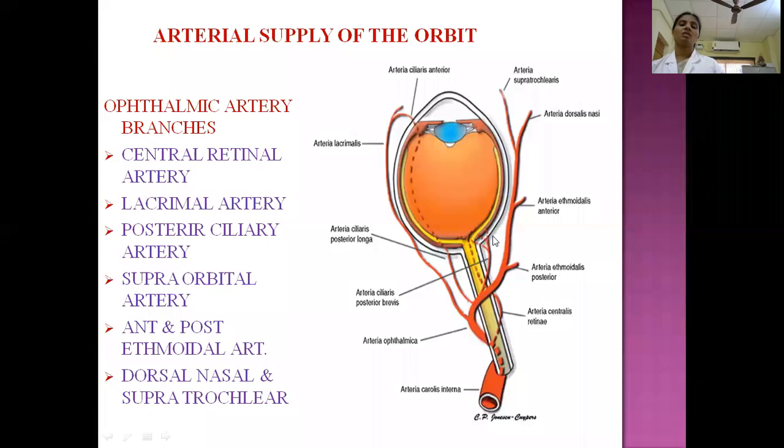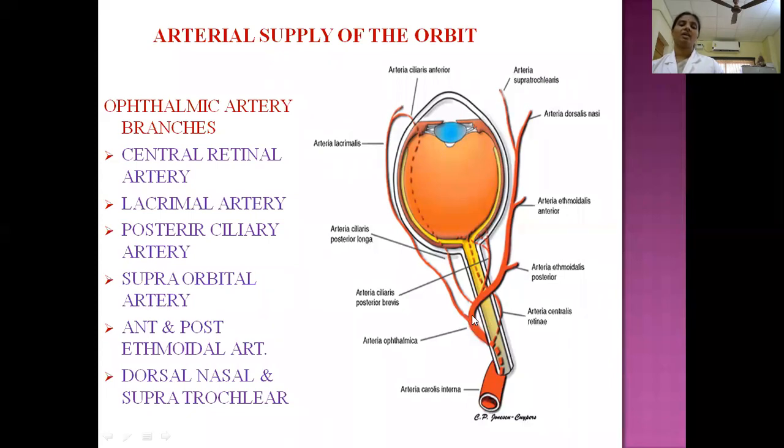Then the long ciliary arteries pass along the sclera and anastomose with the anterior ciliary branches, which are derived from the muscular branches of the eyeball. So these are the posterior ciliary branches.